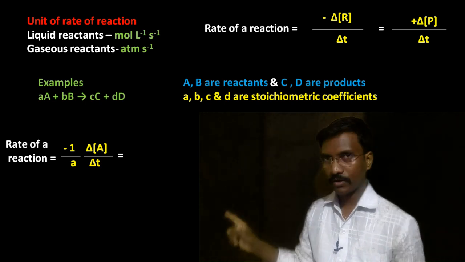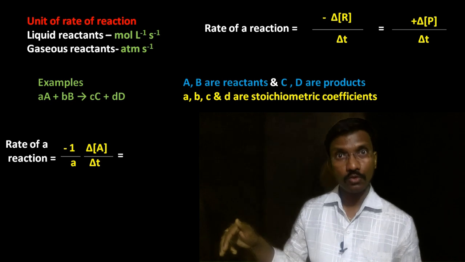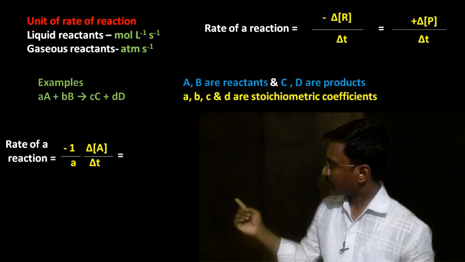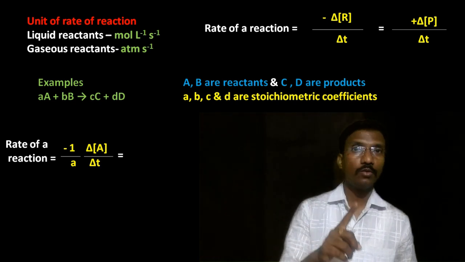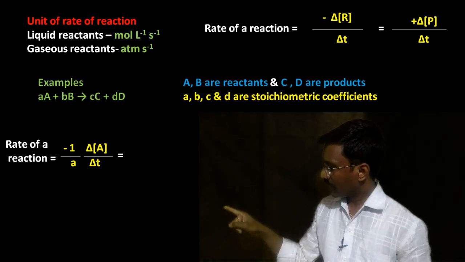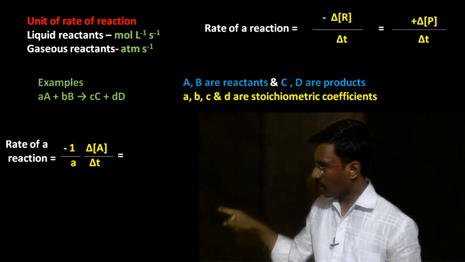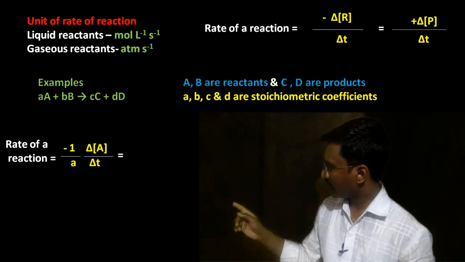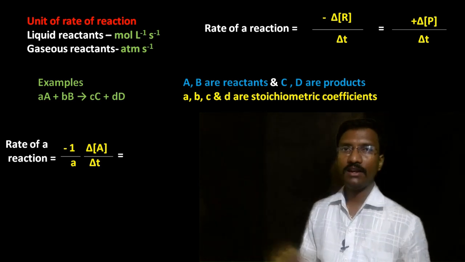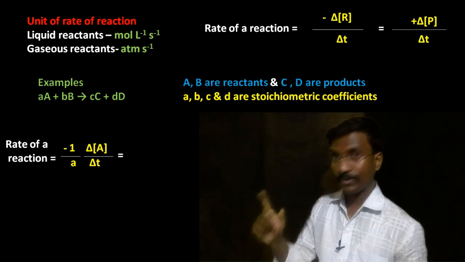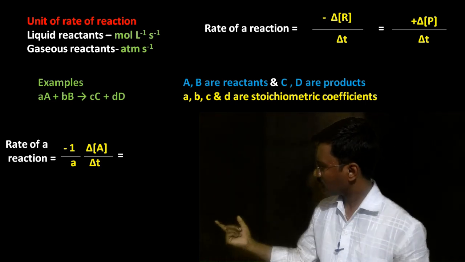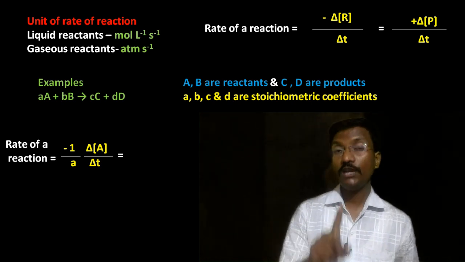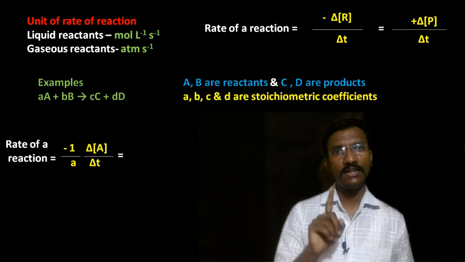If it is 1, you have to write 1. If it is 2, you have to write 1 by 2. If it is 3, 1 by 3. Like that, you have to write the reciprocal. Here, the reactant A has the stoichiometric value small a. Therefore, for the reactant it is a negative sign: minus 1 upon small a, and the concentration of the reactant, delta A divided by delta T. So the rate of the reaction with respect to the reactant A is only this much, minus 1 upon a, delta A upon delta T. It is only with respect to the reactant A.